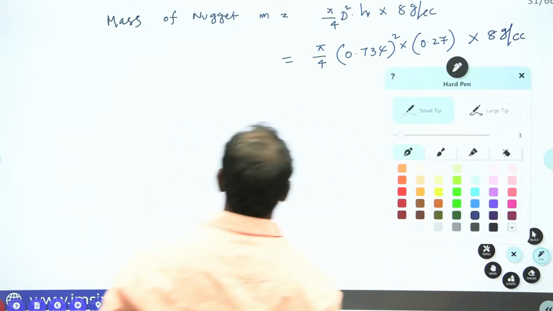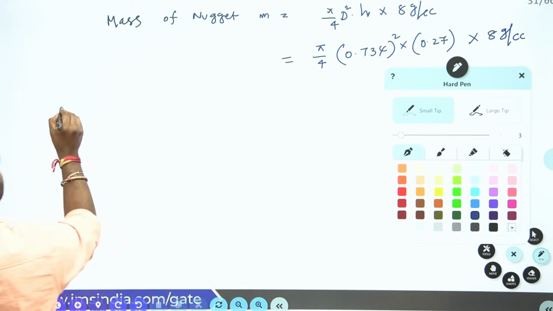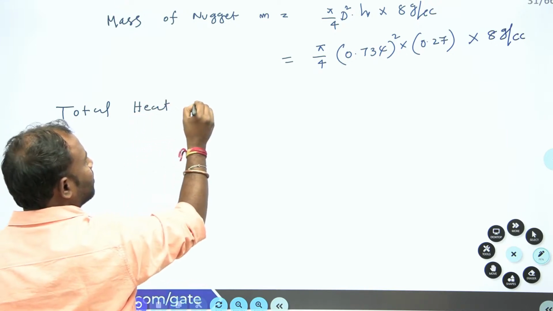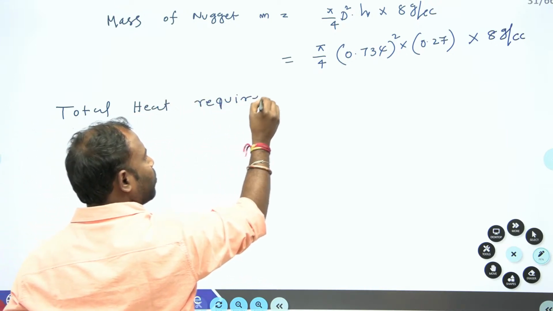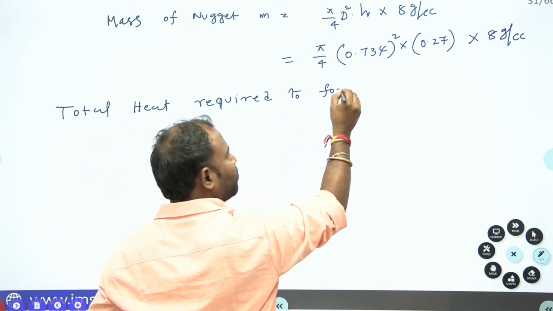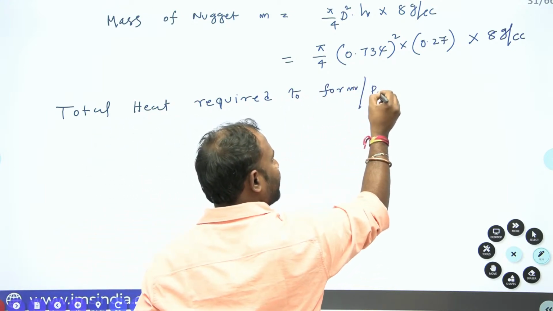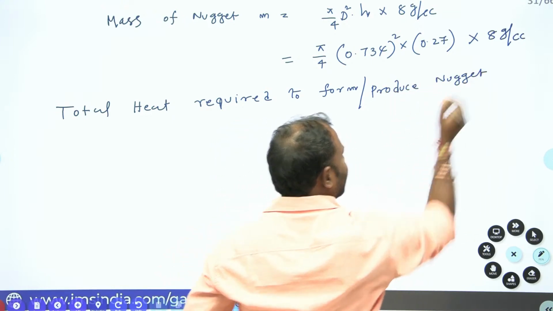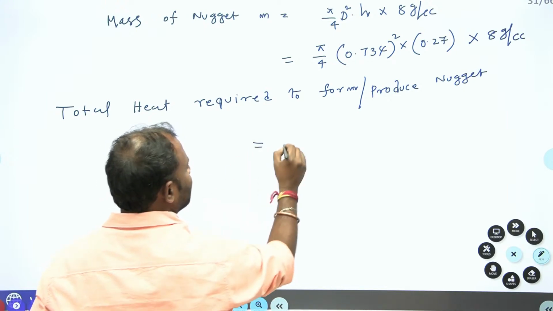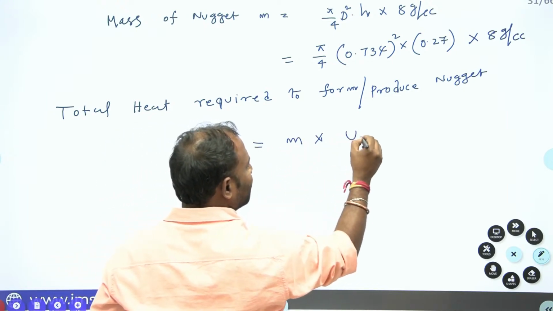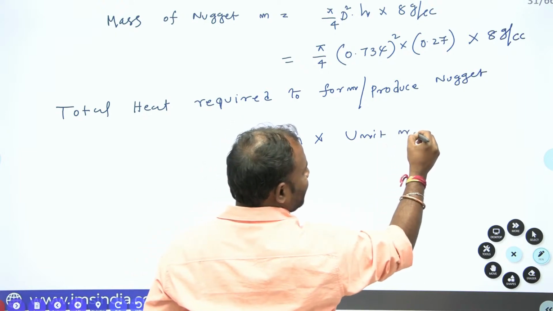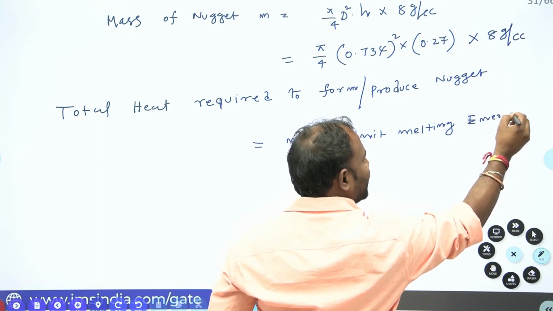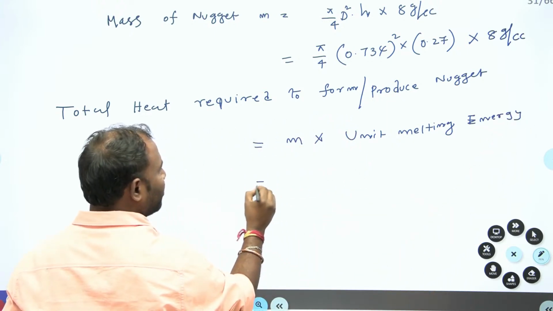Right. Total heat required to form or to produce the nugget is equal to the mass of the nugget into unit melting energy. From there, what is the mass?